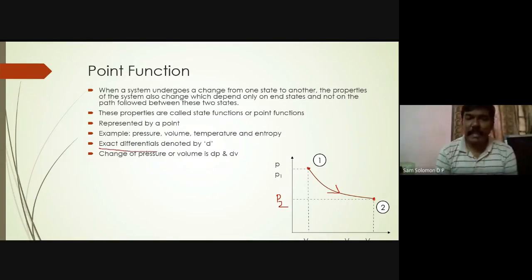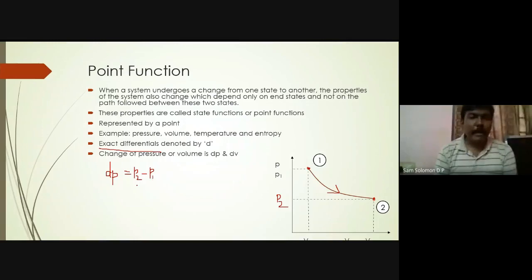If you remember the slide which we have seen before, in exact differential, you would have seen this term. The last statement was, if something is an exact differential, then that is a point function. You can refer back to the slide. The last statement is, an exact differential is also a point function. Okay, so how we represent it is dP or dV. What is dP? Change in pressure. The change in pressure is final state minus initial state, so that is P2 minus P1. Okay, dV is V2 minus V1.